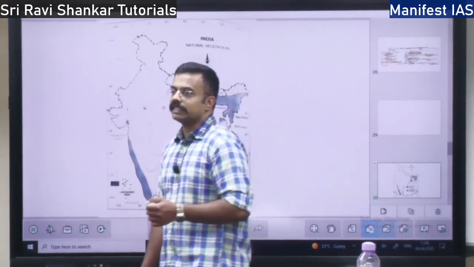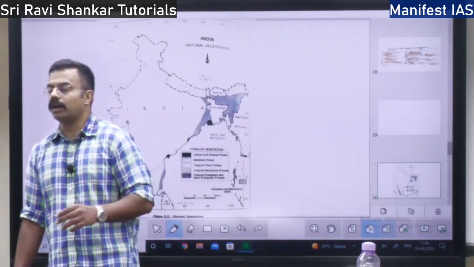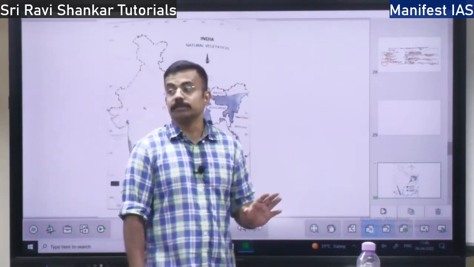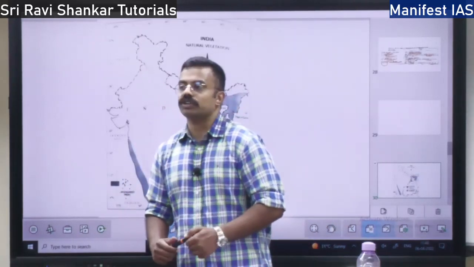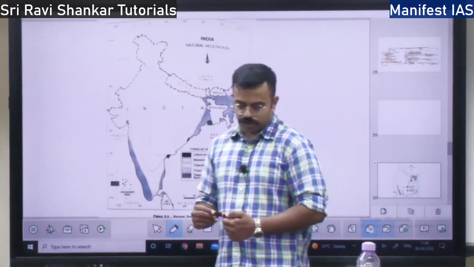In natural vegetation, the plants grow on their own. It is not disturbed, right? It grows on its own. So India has a variety of natural vegetation. There are multiple types of natural vegetation.